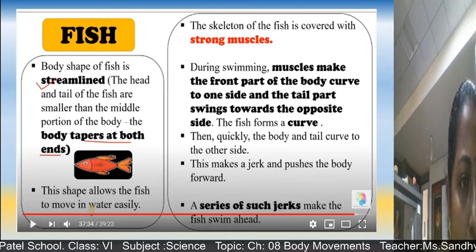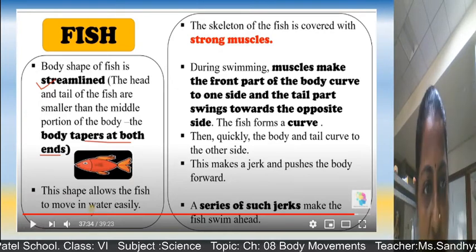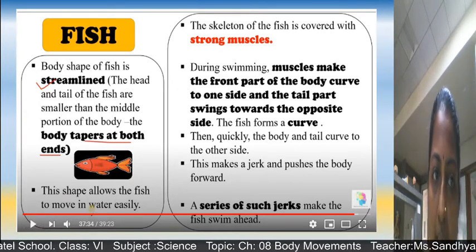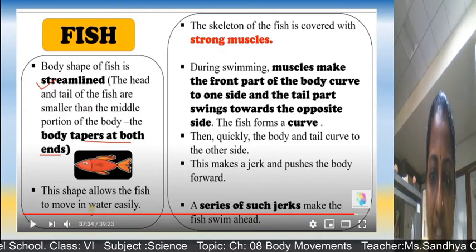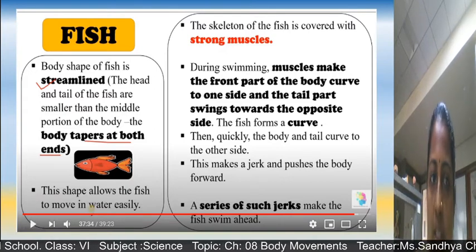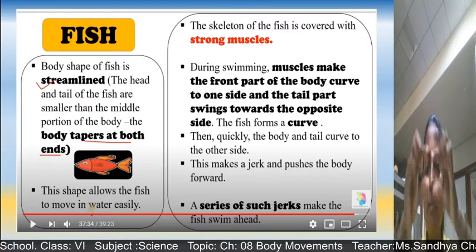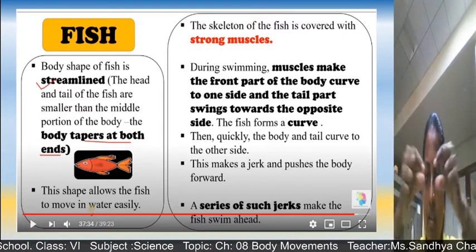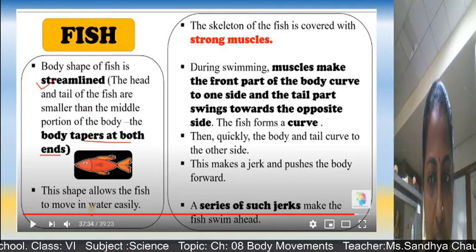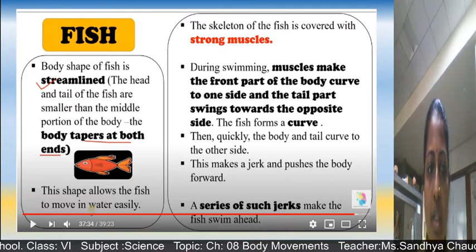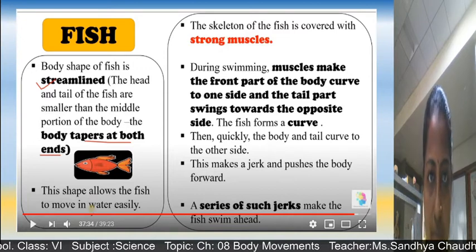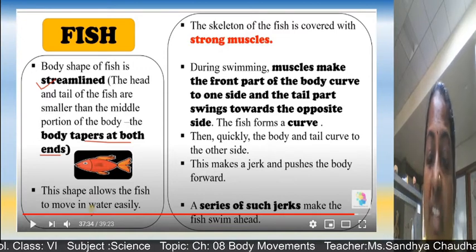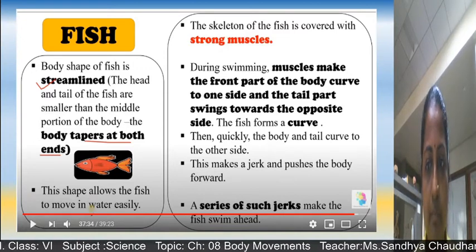Now the body shape of the fish is streamlined. The head and tail of the fish are smaller than the middle portion of the body. That is called a streamlined body. The body tapers at both ends. Taper means what? Becoming narrower at both ends. That is called tapering. This shape allows the fish to move easily in water. The skeleton of the fish is covered with strong muscles.